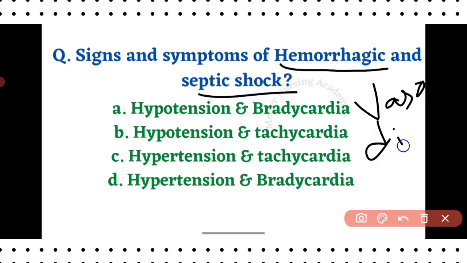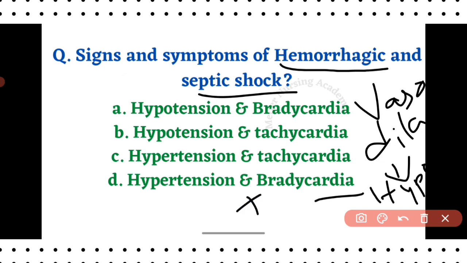Understand? Vasodilatation. Fine. So in case of vasodilatation, what will happen? The blood pressure will increase or decrease? The blood pressure will decrease. That is called hypotension. If the blood pressure is decreased, in order to compensate for that, what will happen? The heart will start to beat very fast. That situation is called tachycardia.